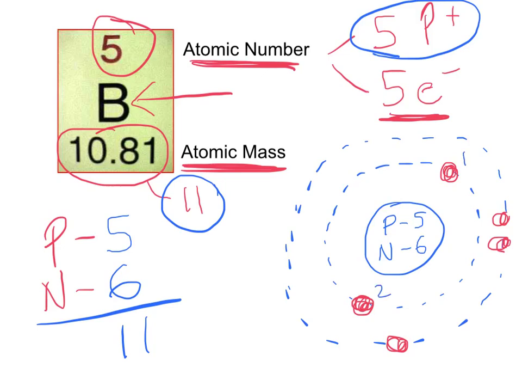1, 2, 3, 4, 5. 2 in the first, 3 in the second. And remember, the second fills up at 8, and then the third energy level would begin to fill up if there were more electrons. So here you go.